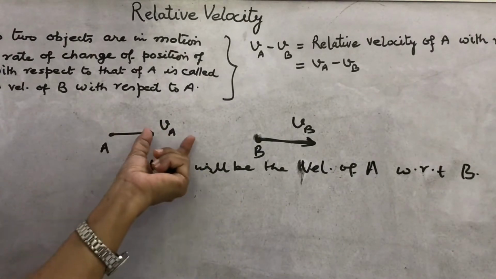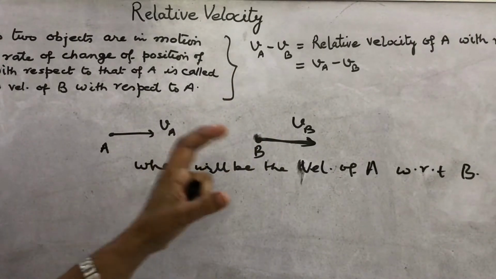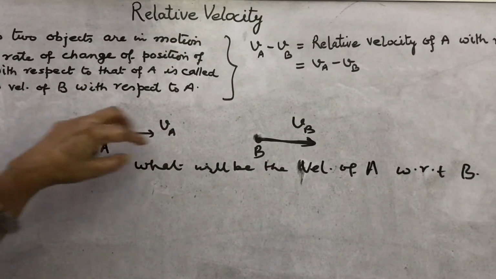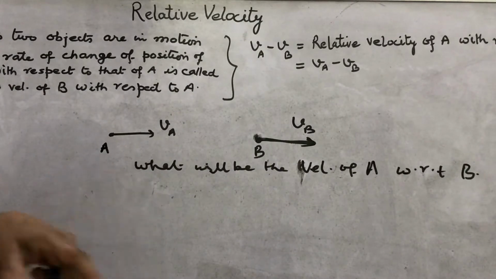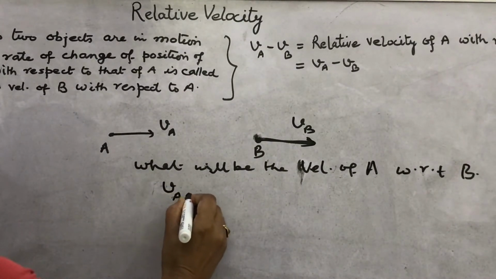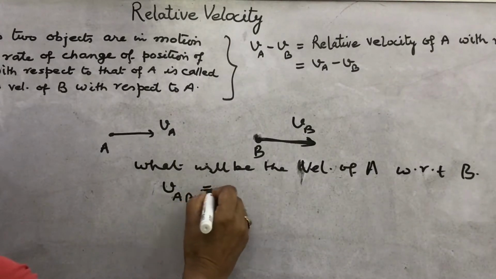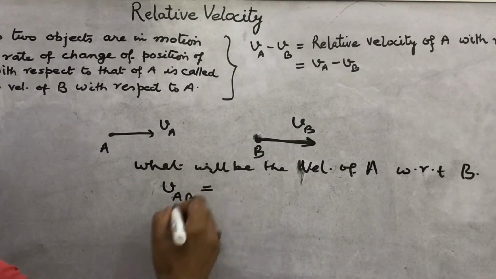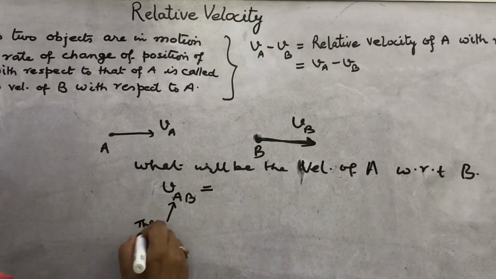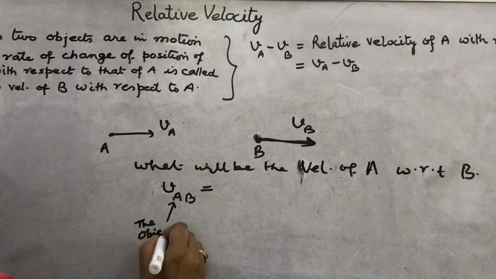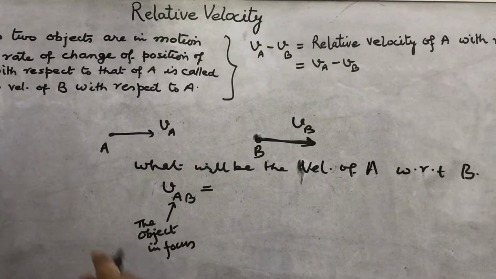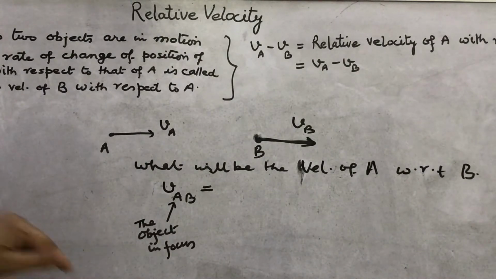VA and VB may have some values, but what will be the velocity of this object A with respect to B? How will you calculate? It is denoted by VAB, where A is the object in focus whose velocity is to be observed.